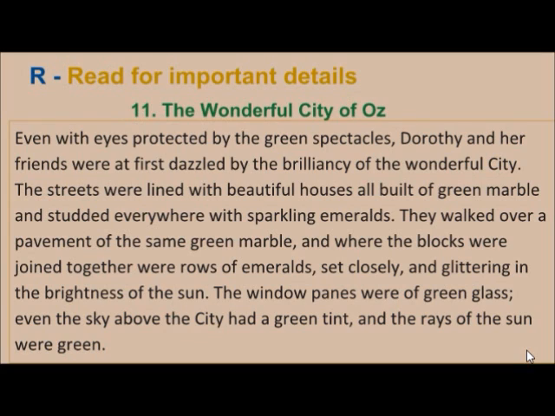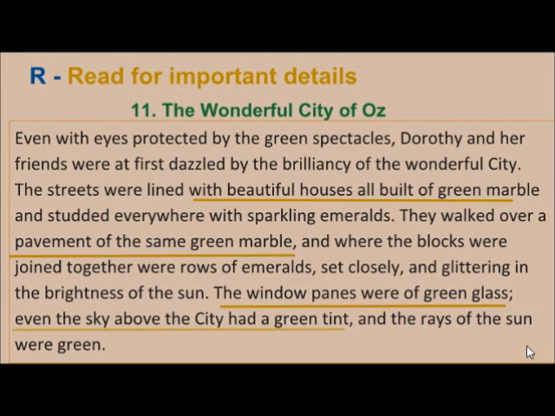I highlight the important details. So it's the houses that are built of green marble, and the same green marble is used for the pavement. And the windows are of green glass, and the sky has a green tint, and even the rays of the sun are green. In addition, I see a lot of words that have a positive connotation, like they were dazzled by it, it's a wonderful city, or sparkling and glittering.